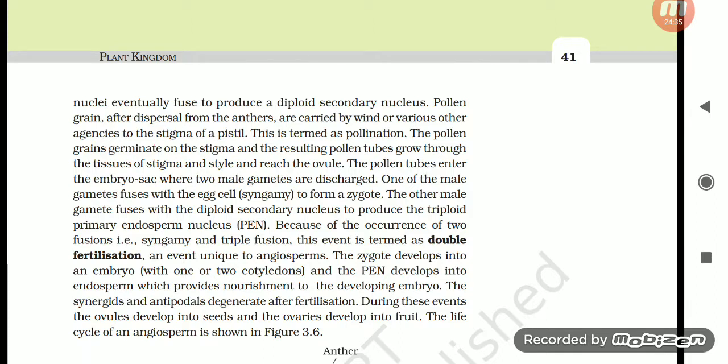The zygote develops into an embryo with one or two cotyledons, and the PEN develops into the endosperm, which provides nourishment to the developing embryo. The synergids and antipodals degenerate after fertilization. During these events, the ovules develop into seeds and the ovaries develop into fruits. The life cycle of an angiosperm is shown in figure 3.6.